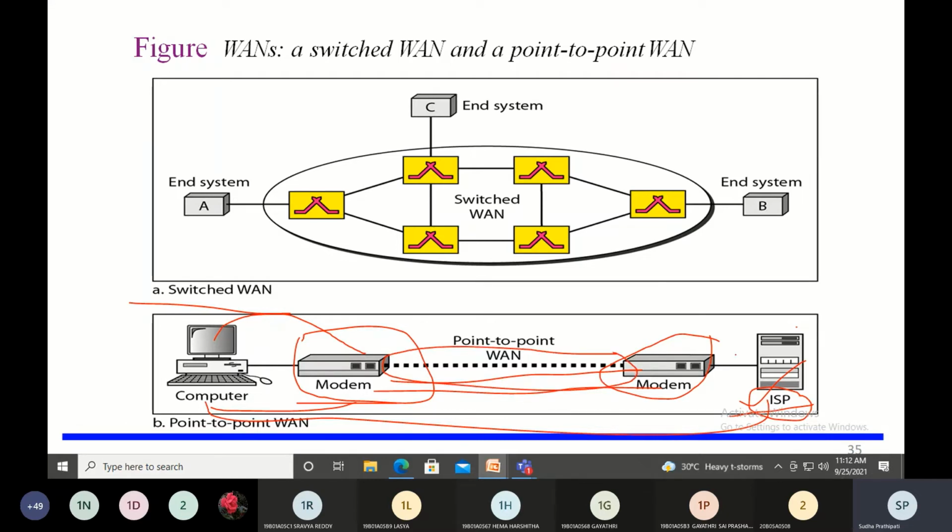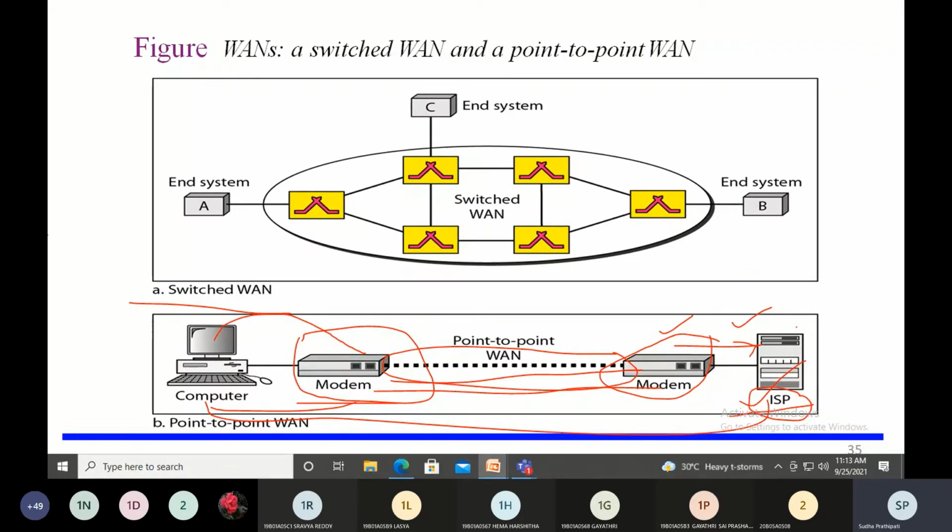Again it reaches the modem of the ISP, where the analog signals are converted back to digital signals and sent to the ISP. Okay, and the ISP will send it to the destination. Examples of the WAN. So there are 3 WANs over here.